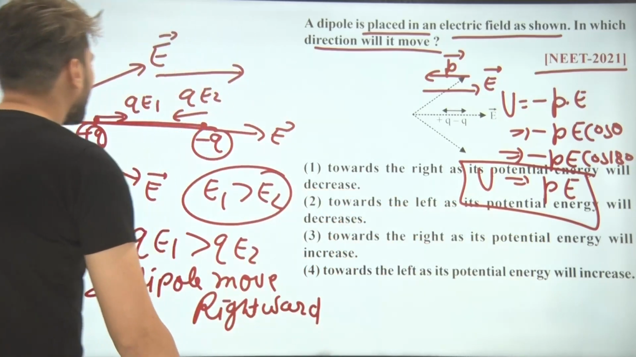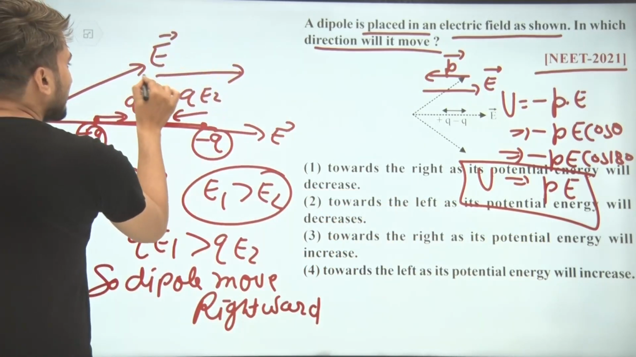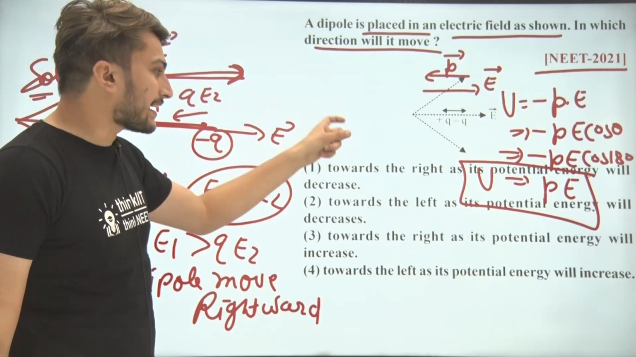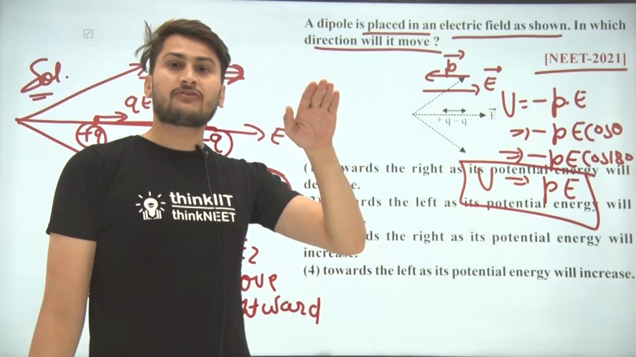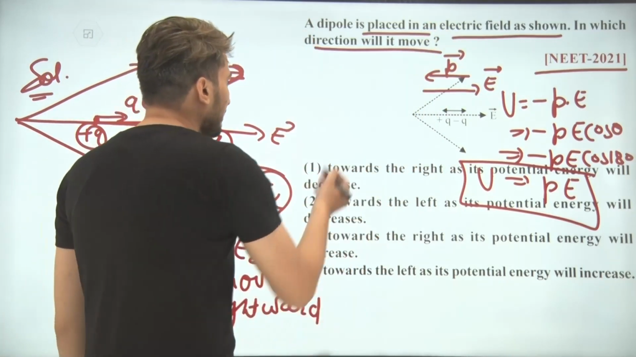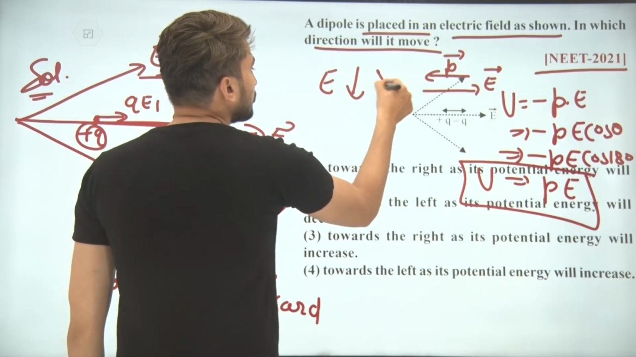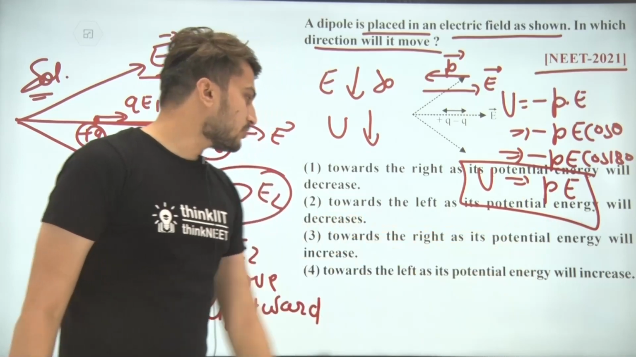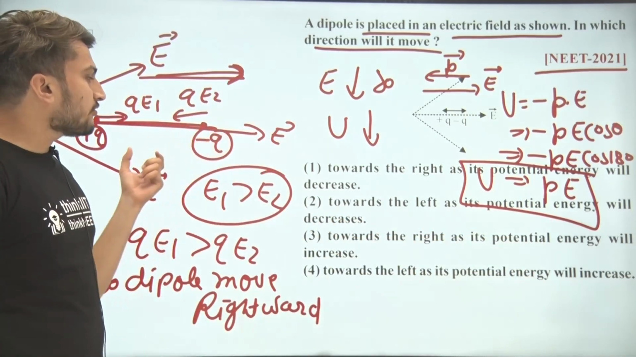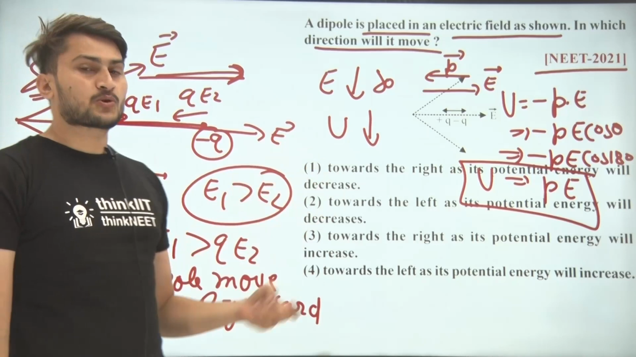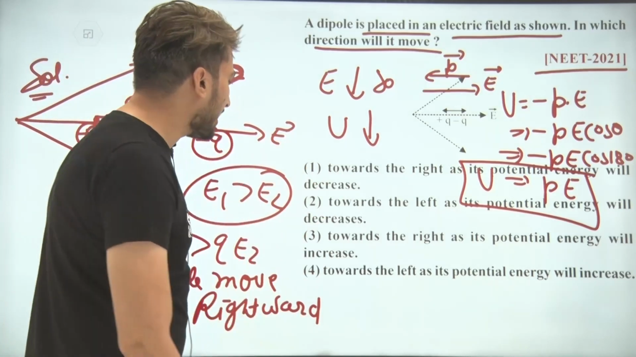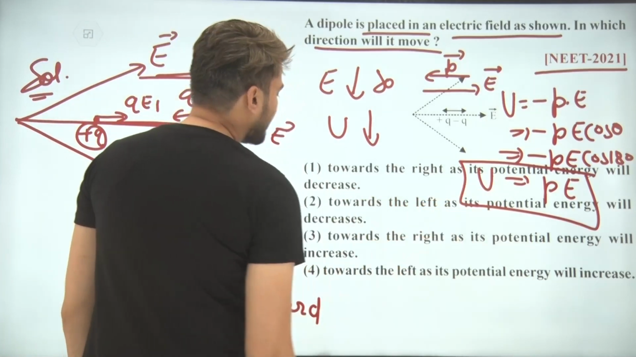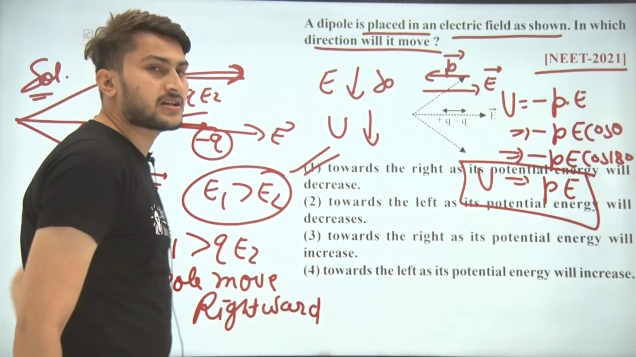Now students, if I am talking about motion, the dipole moves rightward, and if it is moving rightward, the electric field will be decreasing. So if the electric field is decreasing, the potential energy will also be decreasing by this equation. Now we check which option will be correct. So towards the right, as its potential energy will be decreasing. So the answer is option number 1.